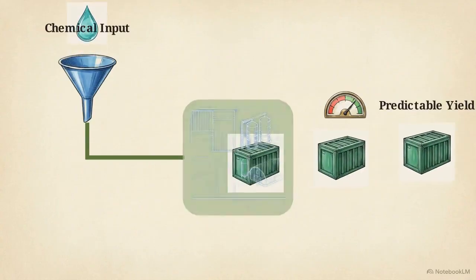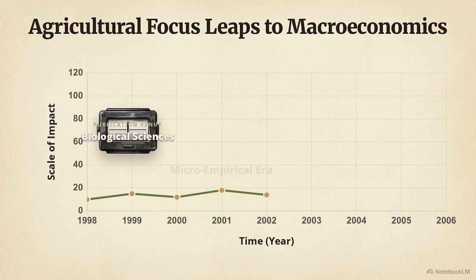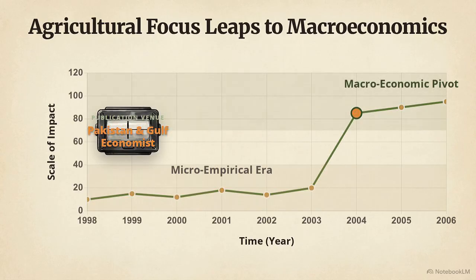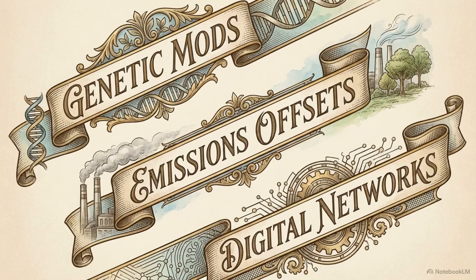Around 2004, the data takes a sudden vertical leap. The focus shifts abruptly from the chemistry of the root toward the macroeconomic ceiling. The publications move away from biological journals and into the Pakistan Gulf Economist. A new vocabulary enters the dataset: ag biotech, clean development mechanisms, and e-agriculture.